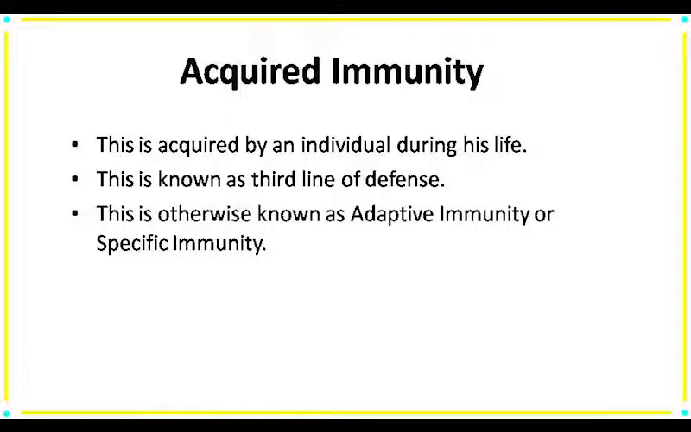Acquired immunity is the immunity that is gained by an individual during its lifetime. So that's why it is also known as adaptive immunity. The mechanism of acquired immunity protects against specific foreign molecules, that's why it is known as specific immunity. Acquired immunity is also considered the third line of defense.